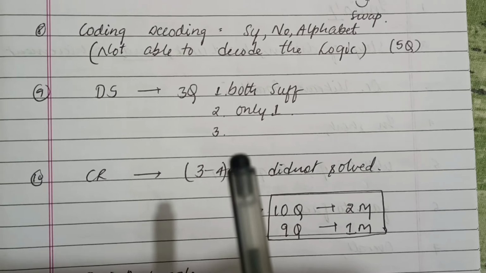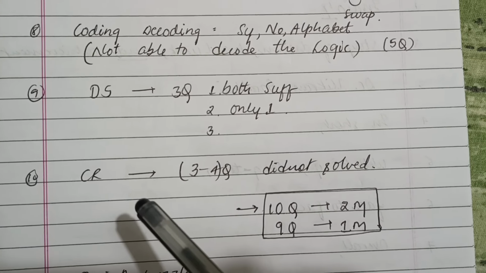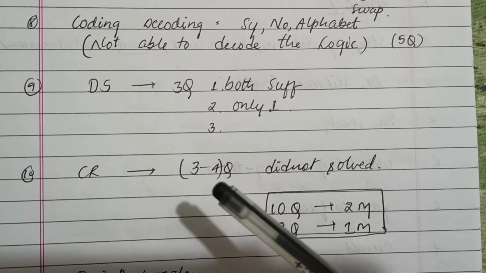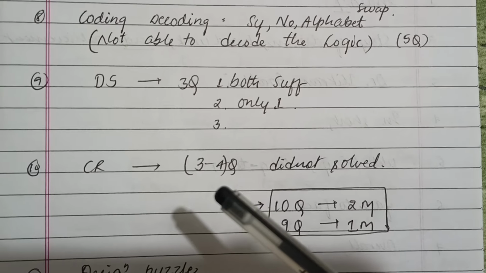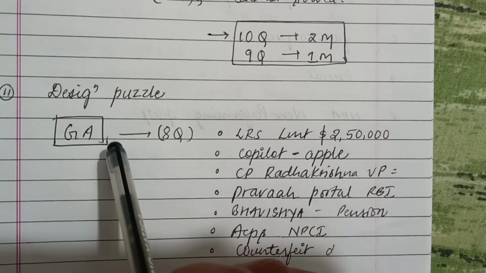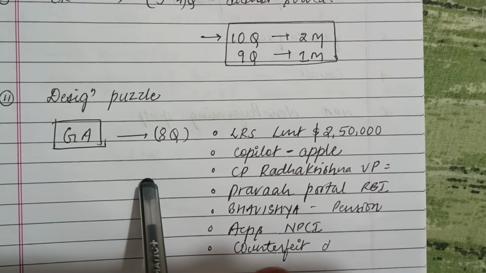The only thing I felt bad about was attempting that circular based puzzle, because if I had chosen other questions I would have solved it. So that is a regret I'm feeling now, but that's fine. Then coming to the GS section, so this went really bad.